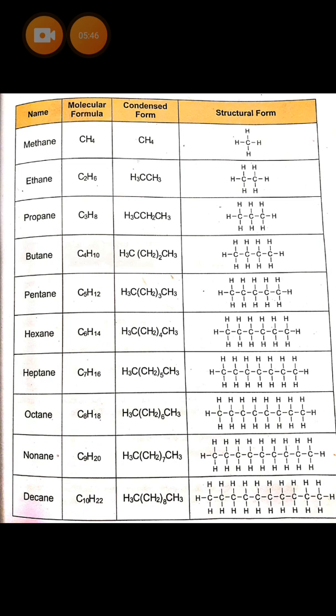Class, one more thing I want to tell you: all these structural forms are of alkanes, and alkane, alkene, alkyne are known as functional groups, but according to your SLOs we will discuss it later. If we have one carbon atom, it is known as meth, and if we have 2 carbon atoms, it is known as eth, and we will discuss this later according to your SLO. Just keep in mind all these things till now. Hope you understand this lecture. Take care.